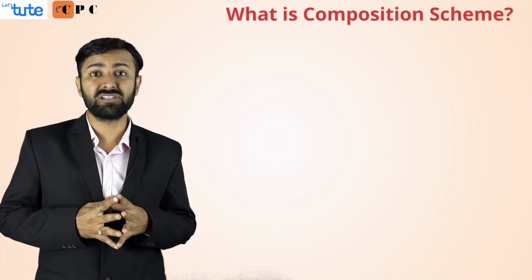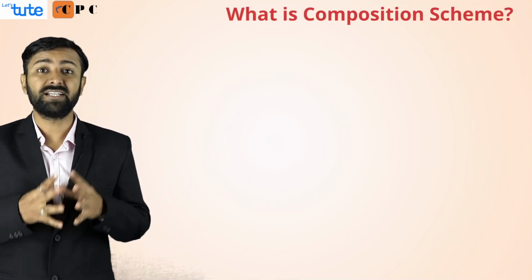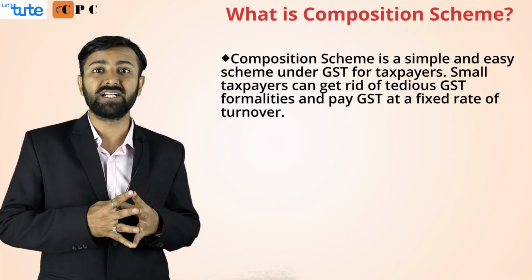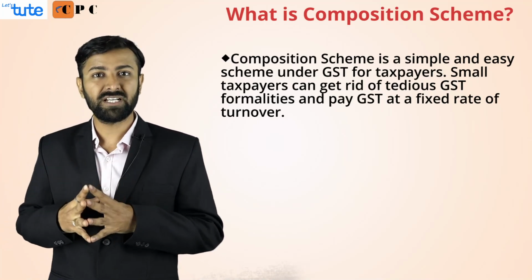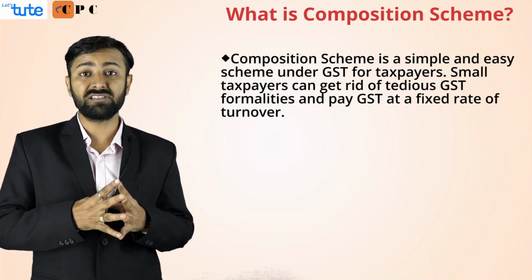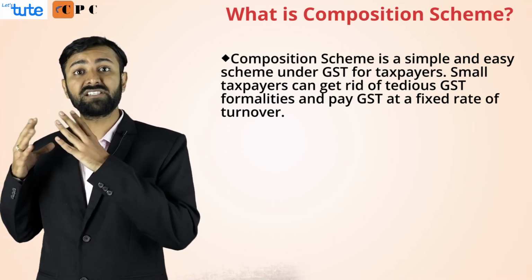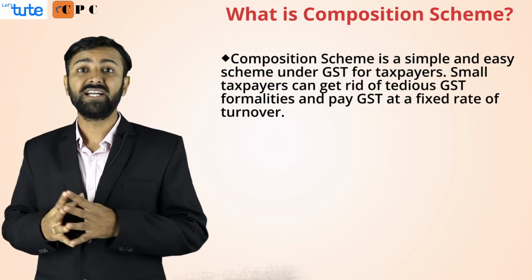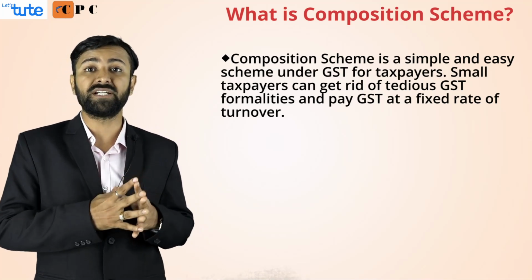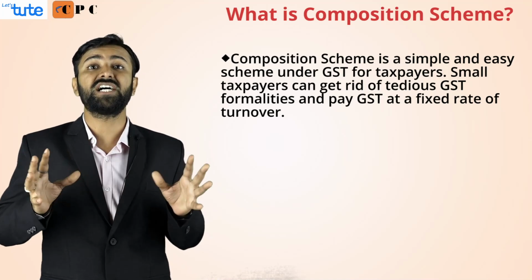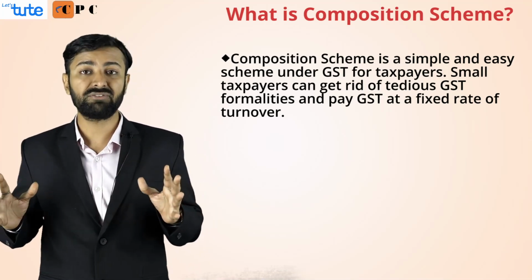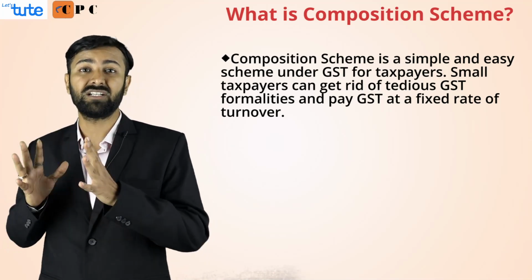Now let us understand the composition scheme. What is a composition scheme? The government said that a dealer who is a small dealer and has a turnover up to a specific limit can opt for a composition scheme where he will be charging the tax at a specific rate which is lower than the normal GST rate, and he will not be allowed to take input credit. So basically he can just pay the tax and he is free from any credit mismatching or other things.